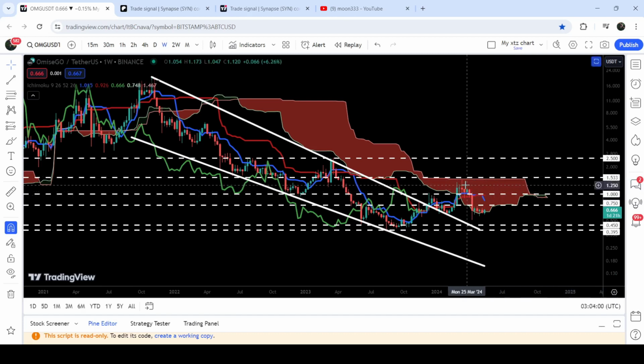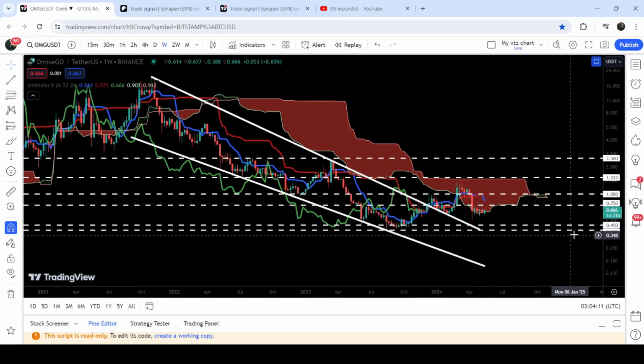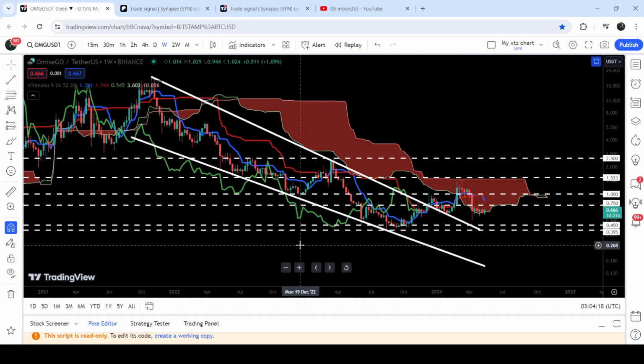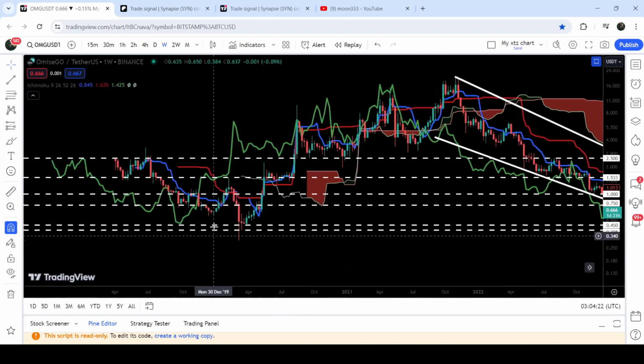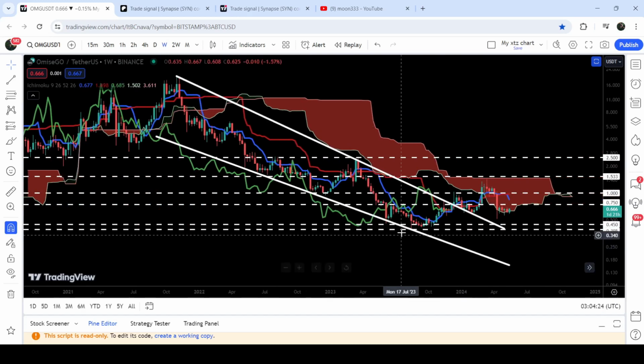At this time, you can see that after this rejection, the price line is testing the support of the lower bands of the Ichimoku bearish cloud. If it breaks it down, then it can drop down to this long-term key support zone that starts from 45 cents and goes to 39.5 cents, almost 40 cents. That had been previously working as a very strong support zone here, and before that, it had been working as a support zone here as well.